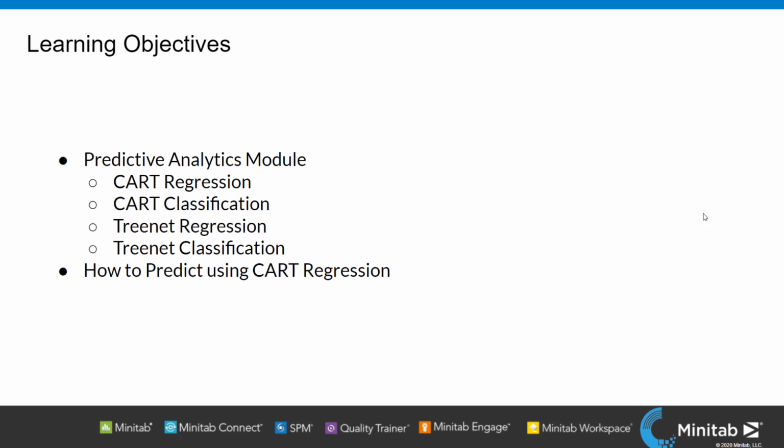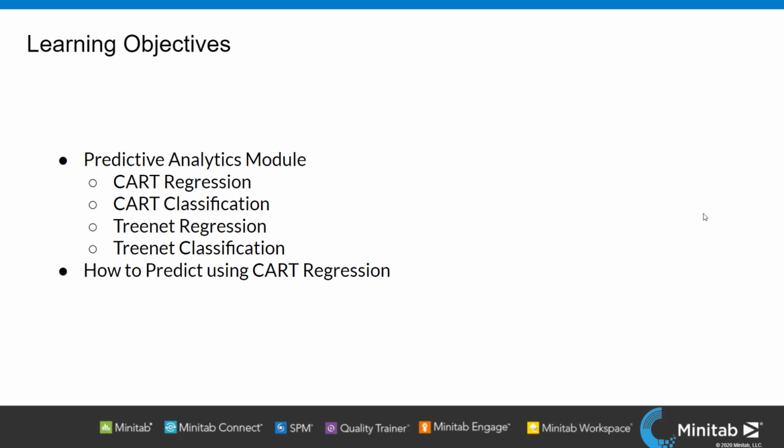We learned what CART is and conceptually how to analyze CART in Minitab under the Stat module. But after the release of the predictive analytics module, we will see CART again, and for this webinar specifically, we will look into how to predict with CART regression.